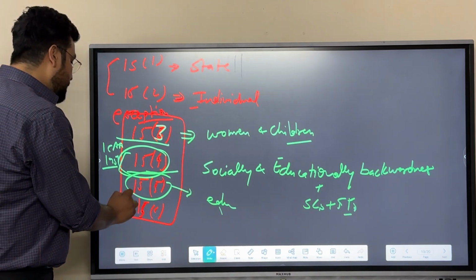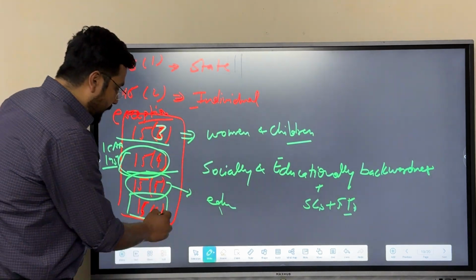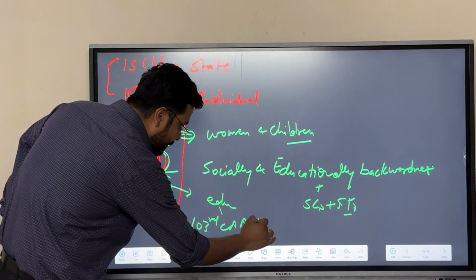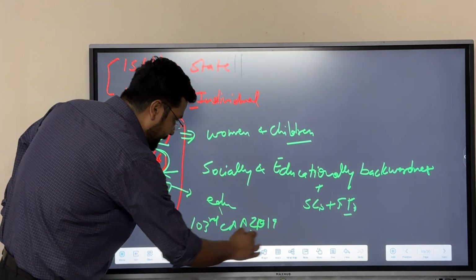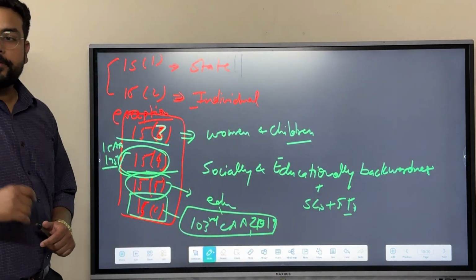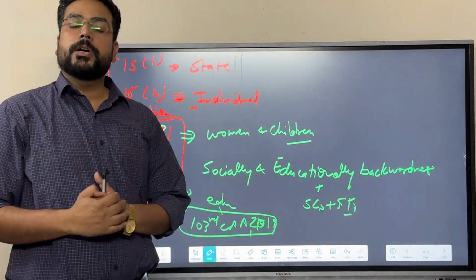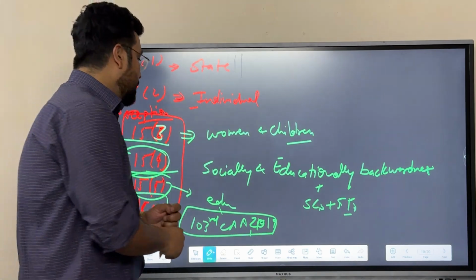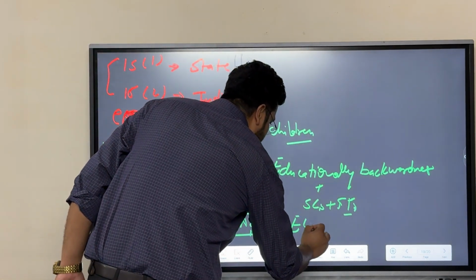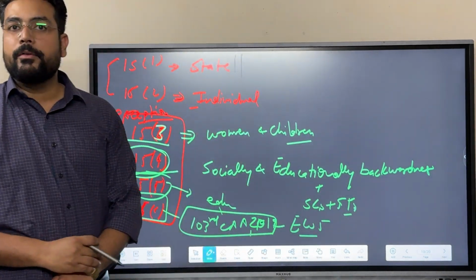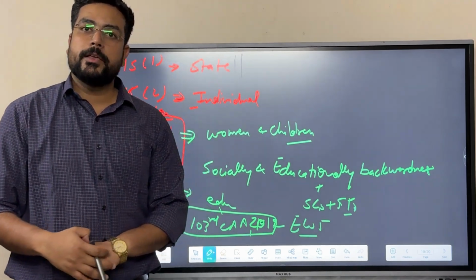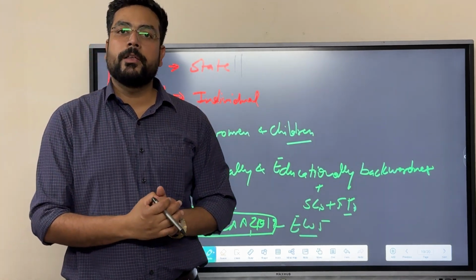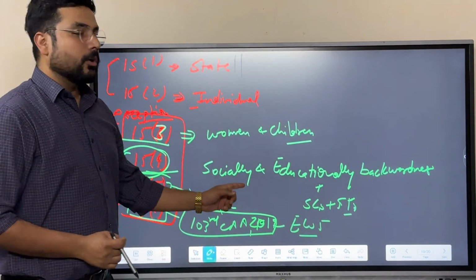Apart from that, Article 15.6 was added through the 103rd Constitutional Amendment Act of 2019, where it stated that for the EWS, the economically weaker section, the state now has the power to make certain rules or certain policies for the upliftment of the economically weaker section.